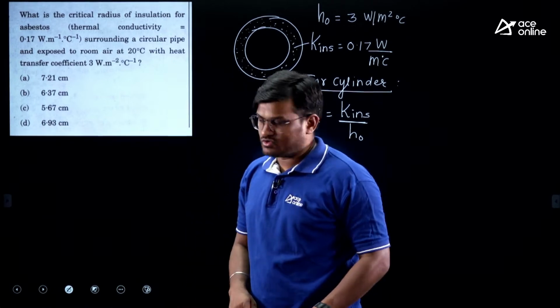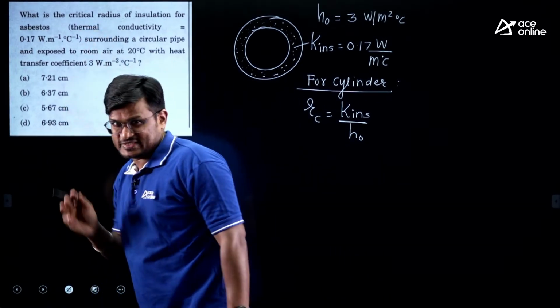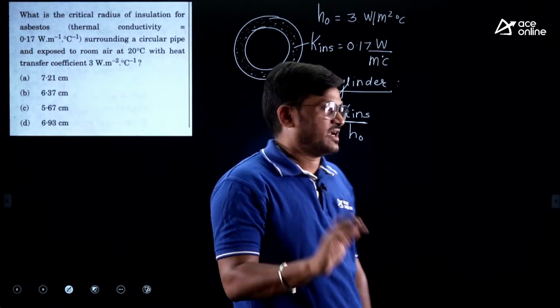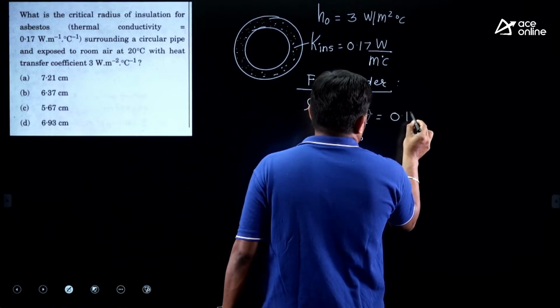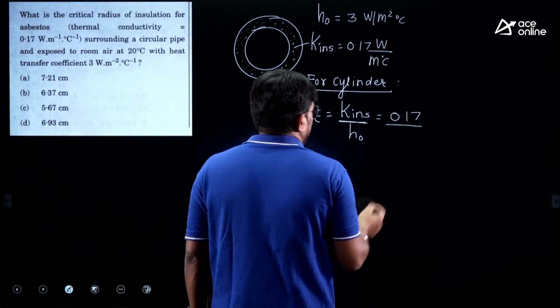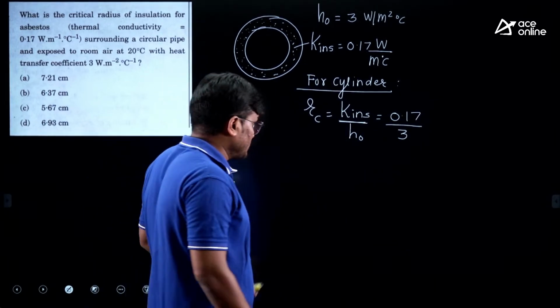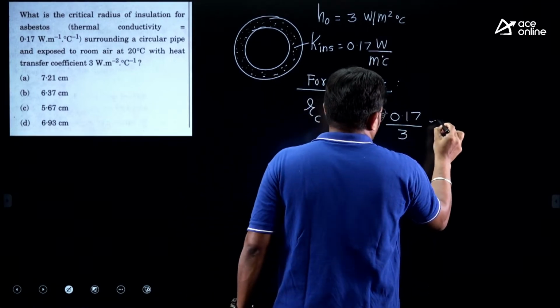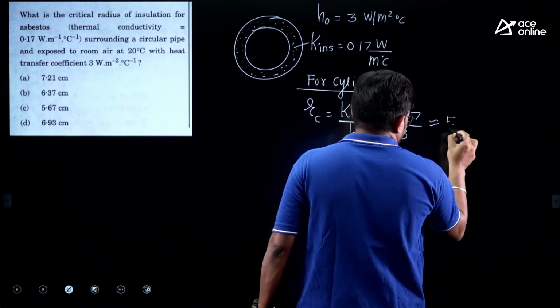He did not ask critical thickness. He asked critical radius. So K insulation is 0.17 by 3. If you substitute, the unit is watt per meter also there. If you solve this, you will get around 5.67 centimeter.